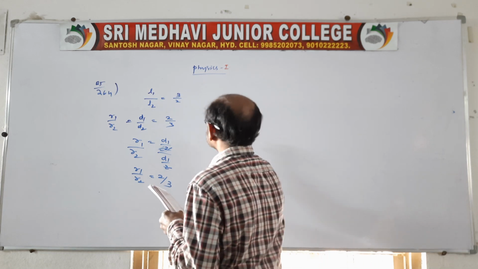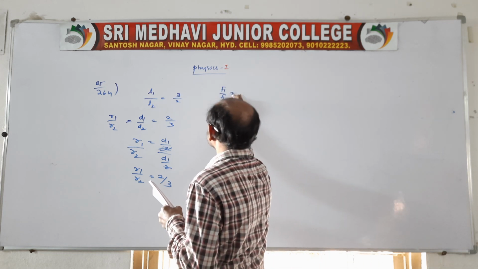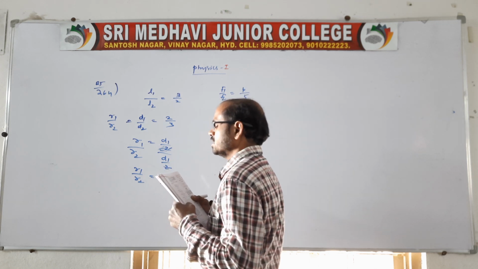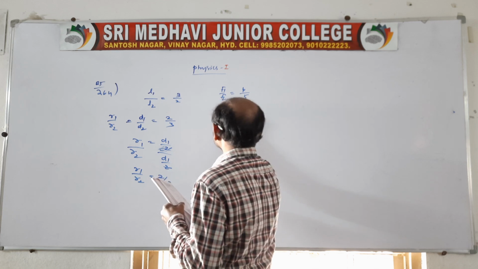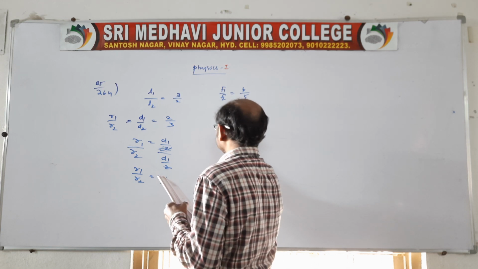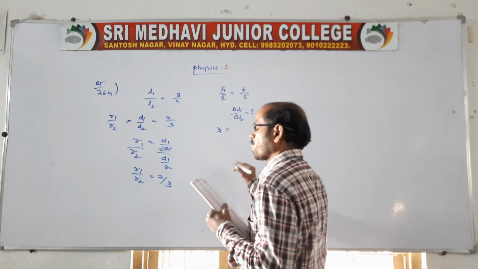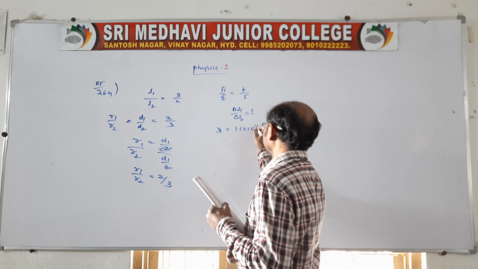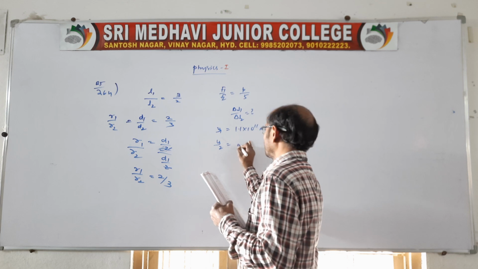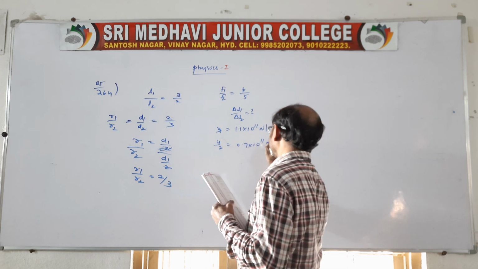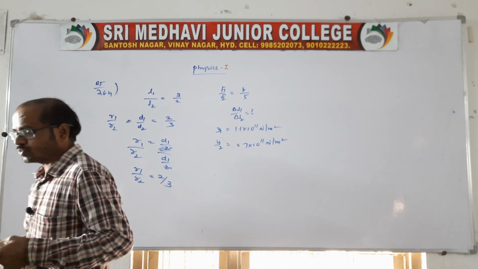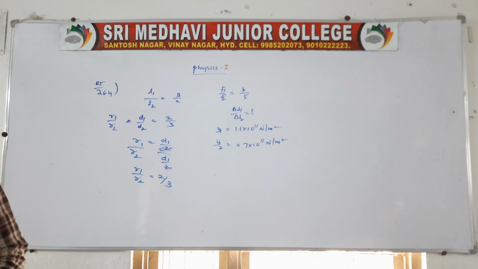The forces applied are given, F1 by F2, or we can say mg by mg, is 4/5. Now they are asking for the increase in length of the two, that is delta L1 by delta L2. Young's modulus Y1 for the copper wire is given as 1.1 into 10 power 11 Newton per meter square, and Y2 is 0.7 into 10 power 11 Newton per meter square. They are asking for the ratio of the two.